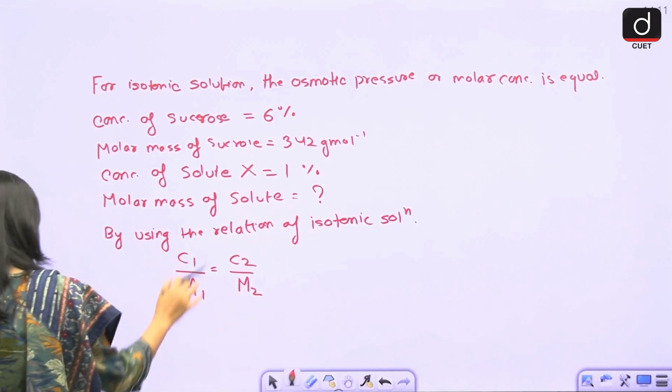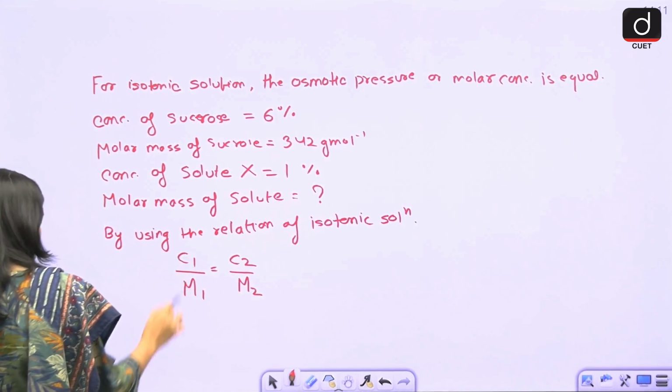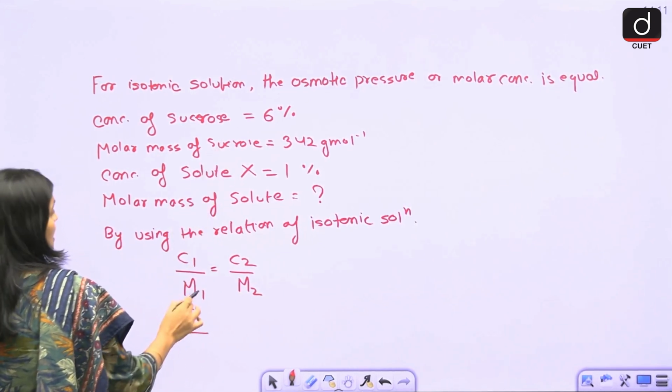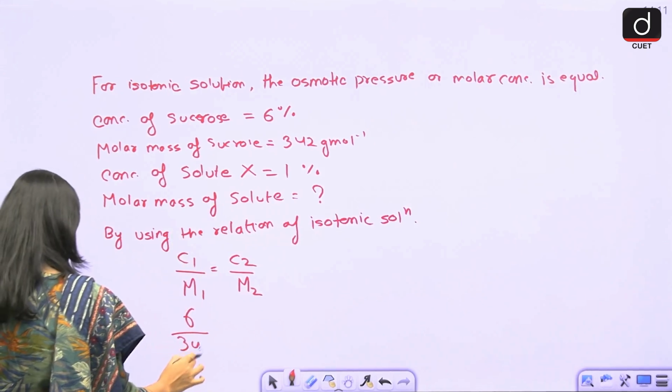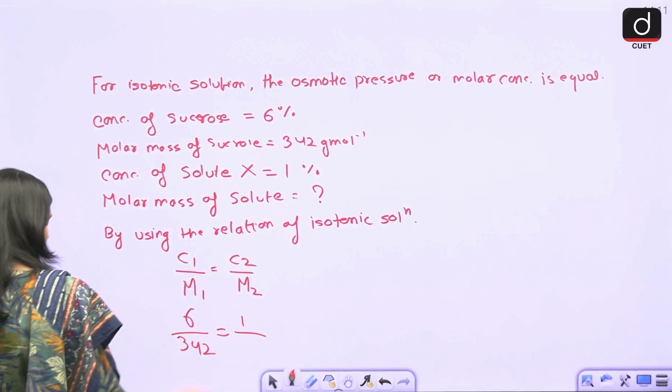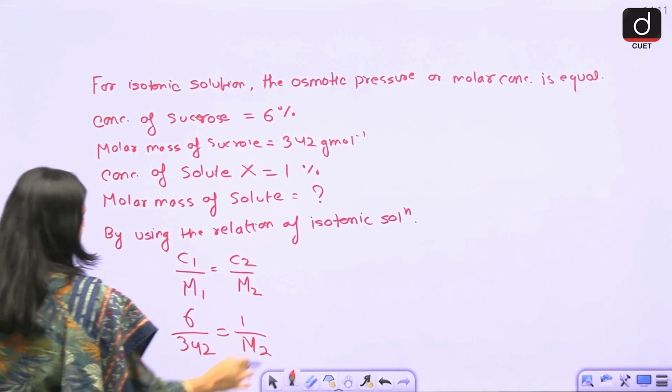The first concentration is 6, molar mass 342. C2 concentration is 1, and the molar mass you have to calculate.